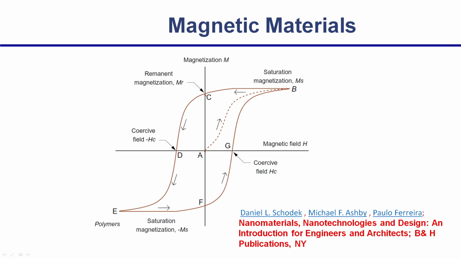Some amount of magnetization will remain in the sample or material, that is what is called remnant magnetization. Now, if you again decrease the magnetic field and go to a negative magnetic field, you can clearly see it will go down like this, and then at a certain value of field, the magnetization will become 0. That is point D, right. Point D corresponds to 0 magnetization when the field has reached a certain value, and this is called the coercive field, the field at which the magnetization can be made 0. Then you can still go down and reach saturation magnetization in the opposite direction and come back. So, this is the way magnets are tested, whether soft or hard does not matter. Both the magnets are tested.